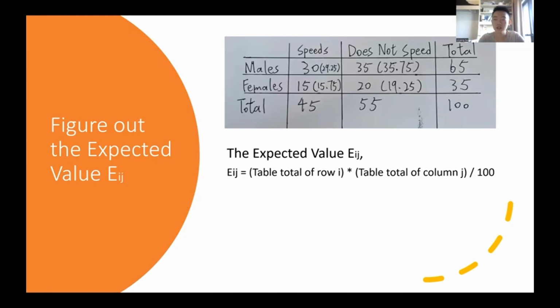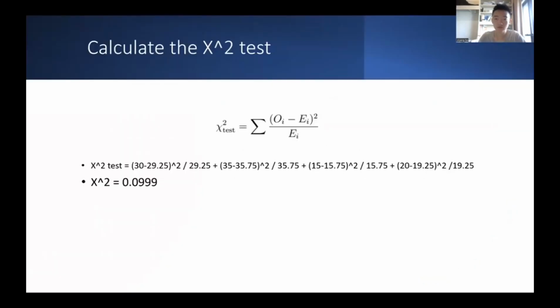For males, the expected value for existing is 29.25 and for not existing is 35.75. For females, existing is 15.75 and not existing is 19.25.